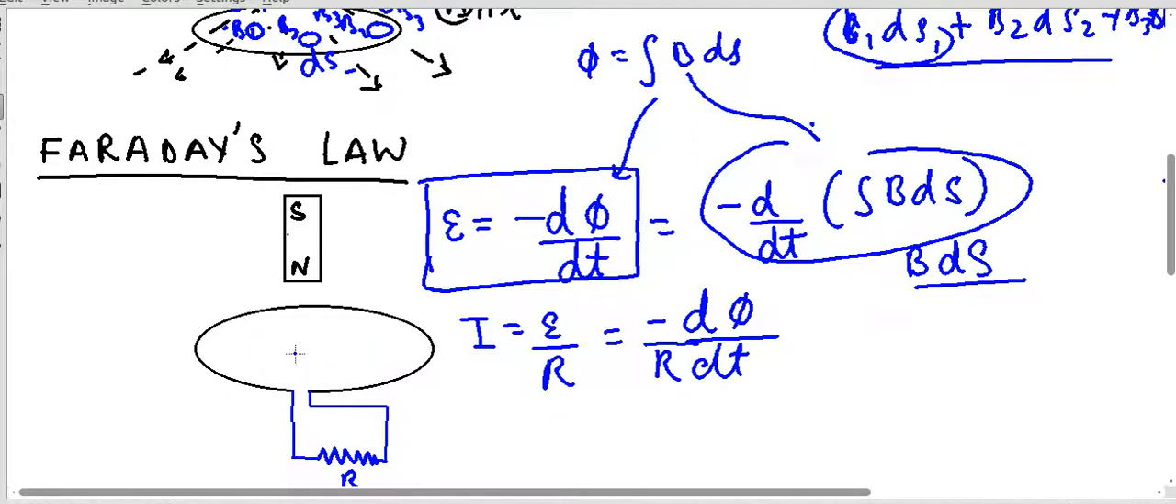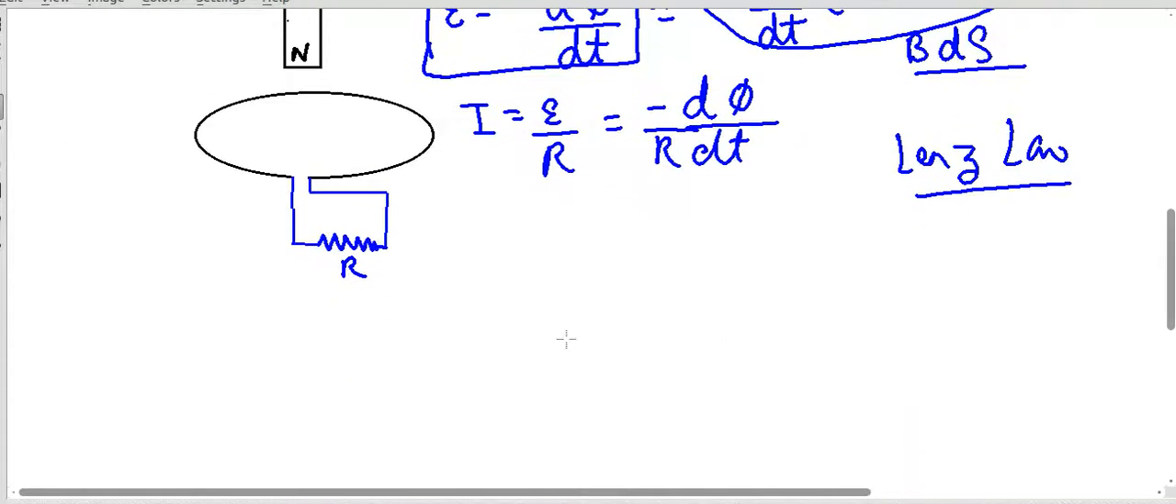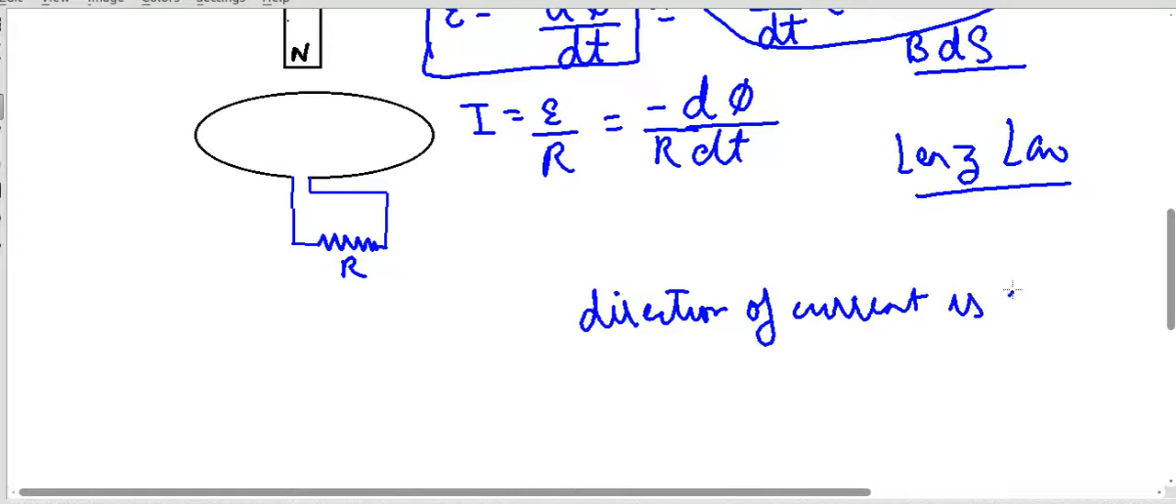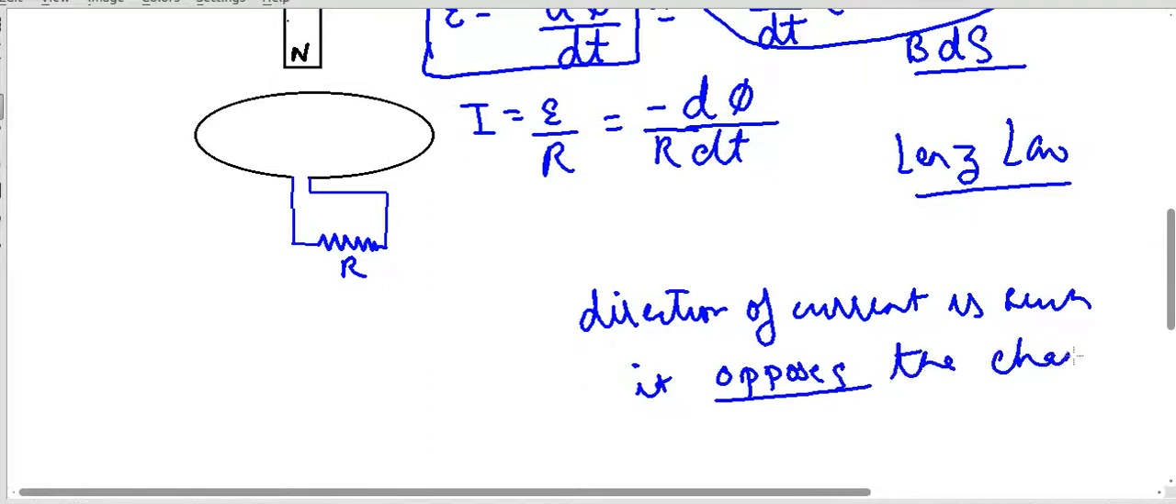The direction is given by Lenz's law, and Lenz's law states that the direction of the induced current is such that it opposes the change that has induced it.